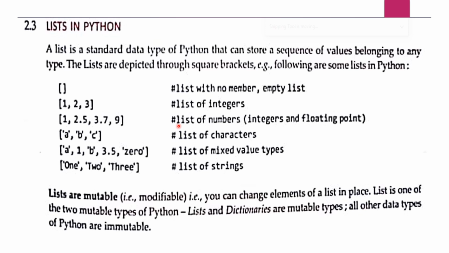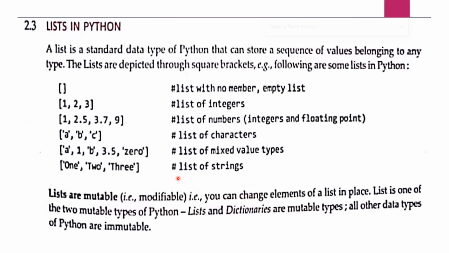The next one is list of numbers, integers and floating point. Floating type of value also can be put in the list. Next is list of characters. We can put only the characters also in our list. List of mixed value types. We can put character, integer, float type value, and this way we can create a list of mixed value types.